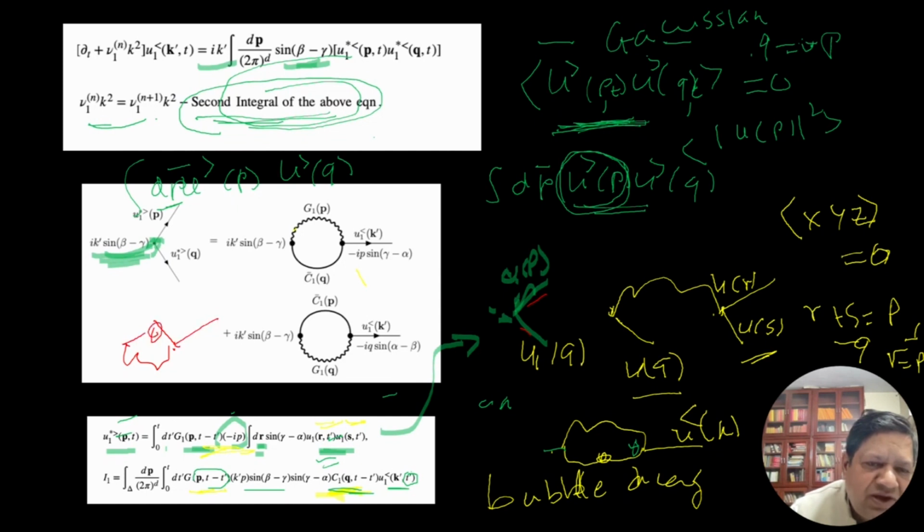I combine these two, I get correlation function, Green's function, and this is u less k. So there are two diagrams coming from perturbation. I expand u1 of p for one diagram, and expanding u1 of q, I get another diagram. So I have two integrals, I1 and I2. I'll show you I2 in the next slide. Anyway, we got this integral I1.